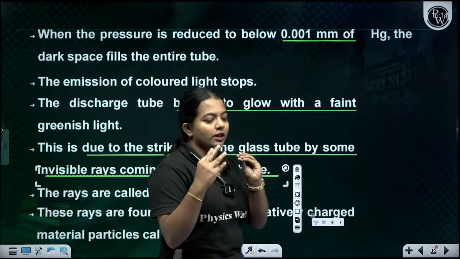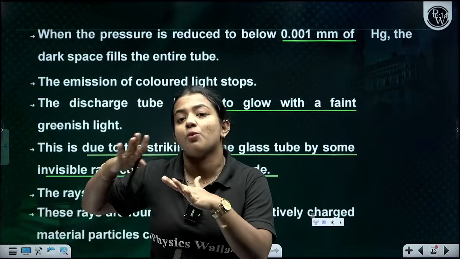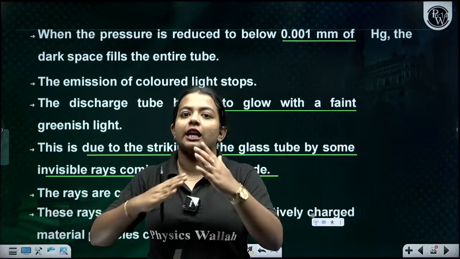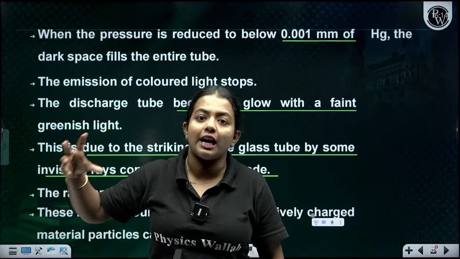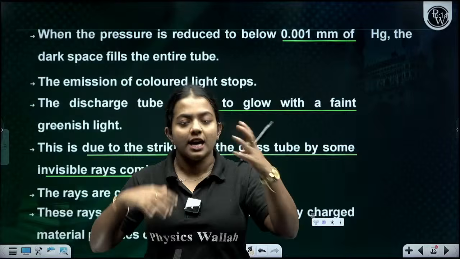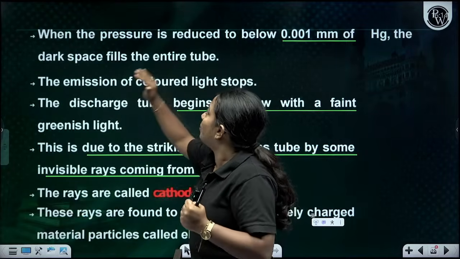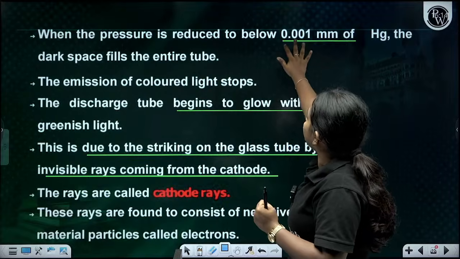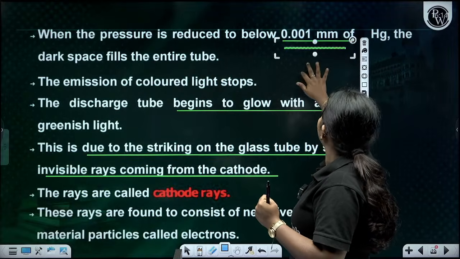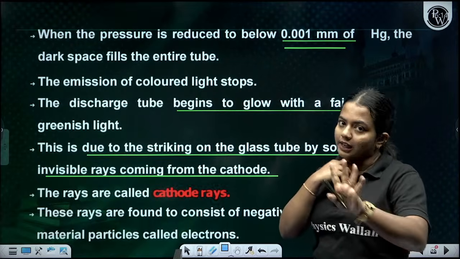So when the pressure, not temperature, children, pressure, was very less, what happens? The electricity conduction of the gas was there. Initially we had a discharge tube. In the discharge tube you have the gas. That gas was conducting electricity. So at the minimum pressure, approximately 0.001 mm of Hg, the emission of the colored light stops.